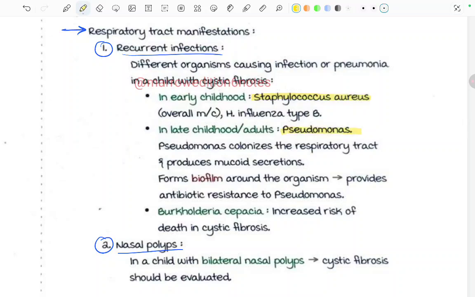Pseudo means false, and in late childhood children will start telling lies. This is just a trick to remember. Pseudomonas colonizes the respiratory tract and produces mucoid secretions. It forms a biofilm around the organism, which provides antibiotic resistance to Pseudomonas. Burkholderia cepacia infection increases the risk of death in cystic fibrosis.